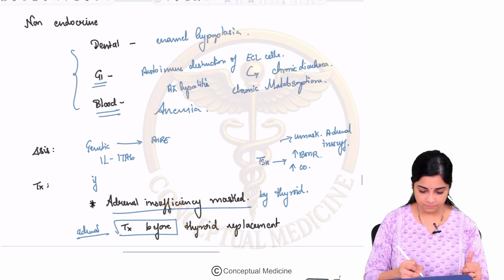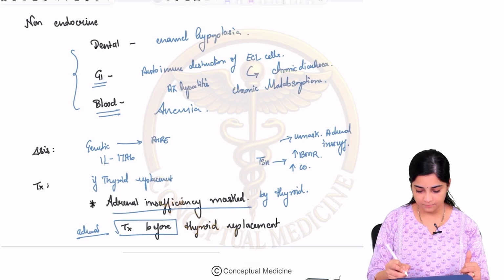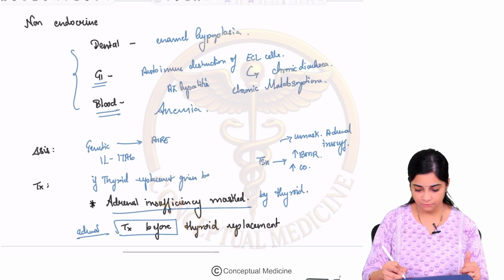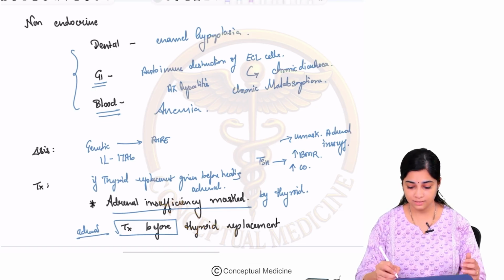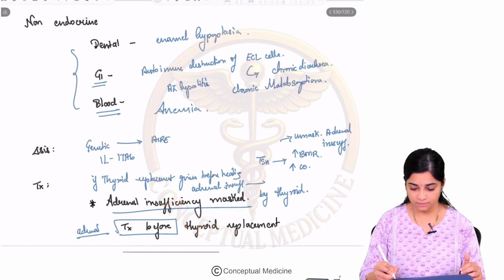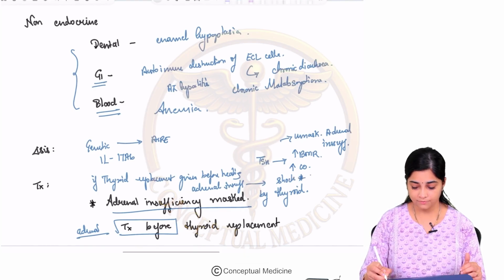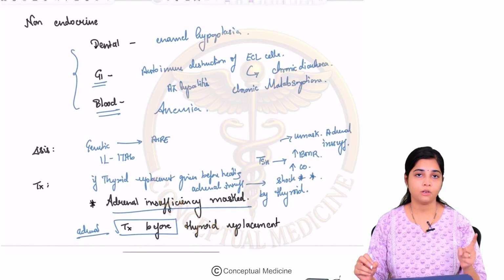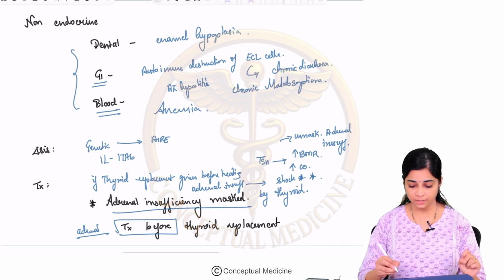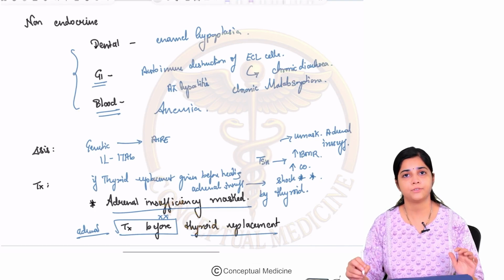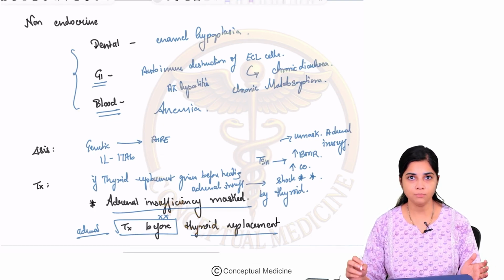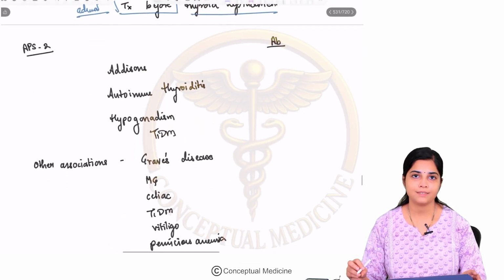So if thyroid replacement is given before treating your hypoadrenalism or your adrenal insufficiency, then the patient can go into shock. So this is a very, very important point. That's why you always treat your adrenal insufficiency and give glucocorticoids before thyroid replacement therapy. Okay, so this is a very, very important pearl that you have to remember in the management of APS type 1.